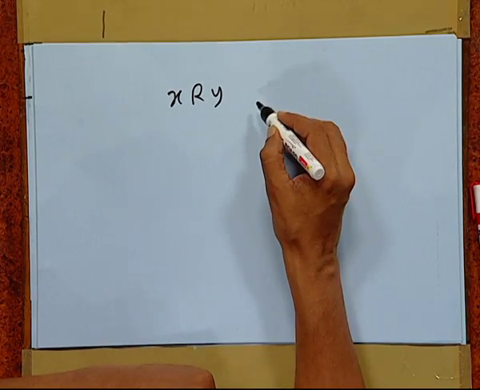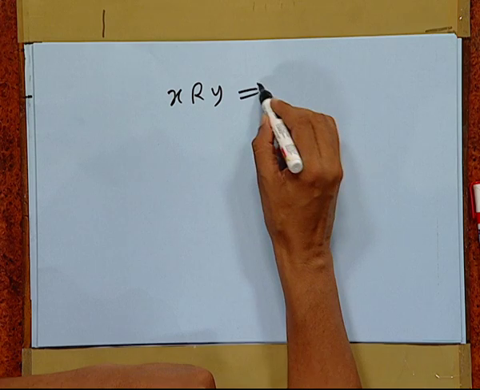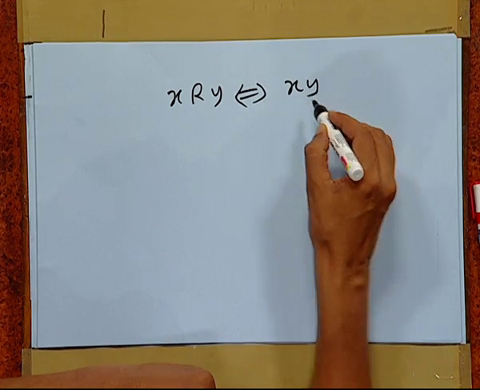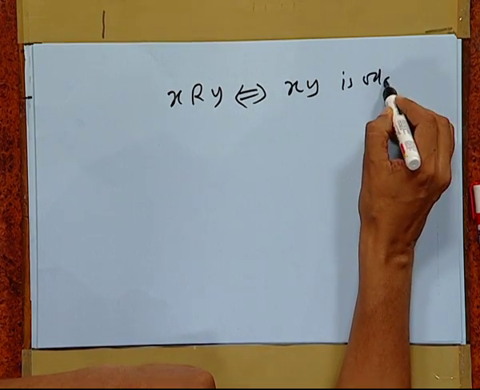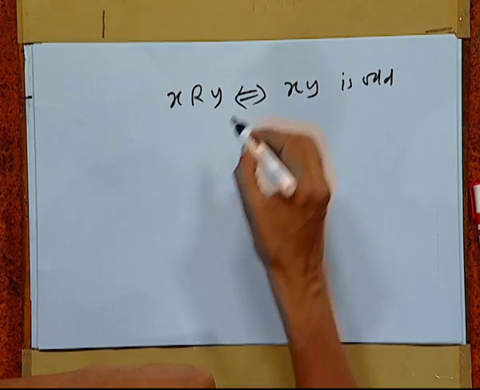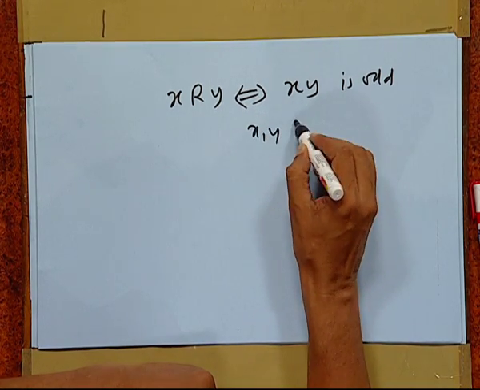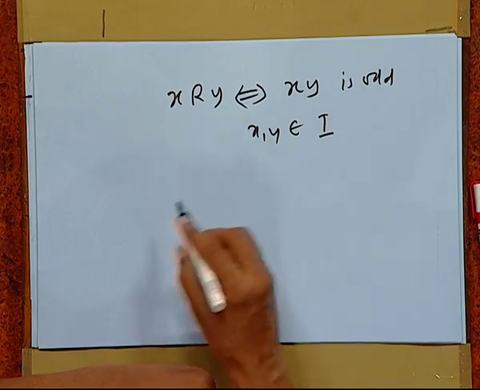Apparently, it seems that she is correct, but let us take an example. xRy means xy is odd, where x and y belong to integers.